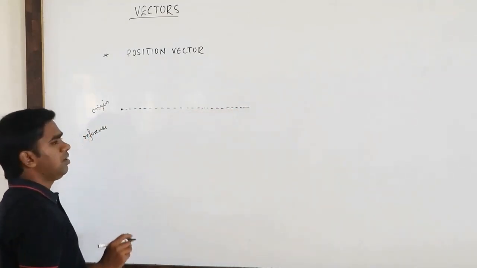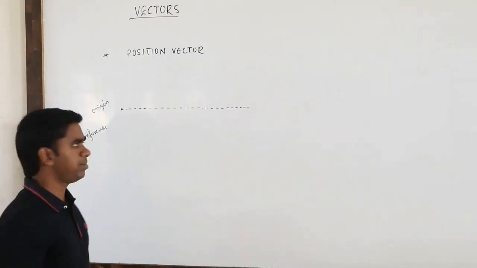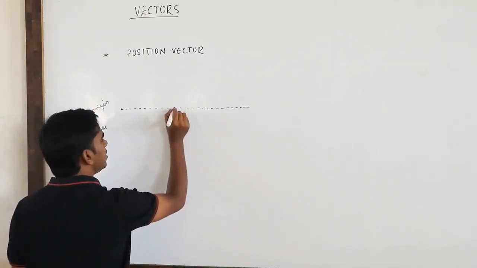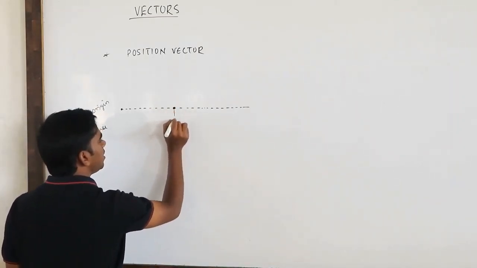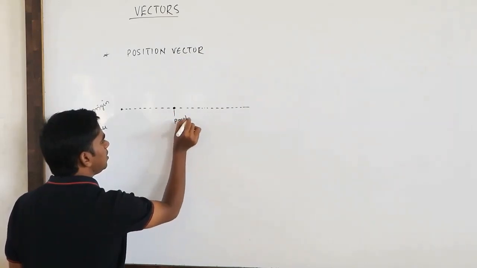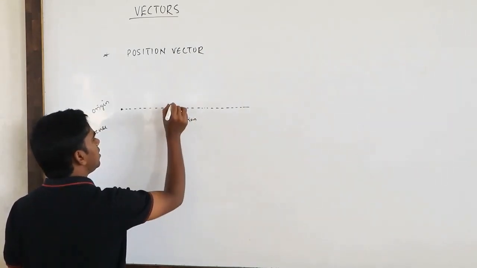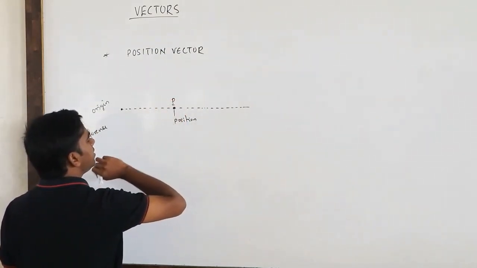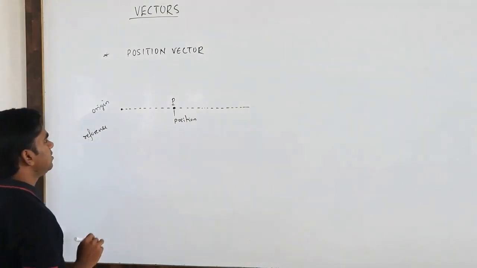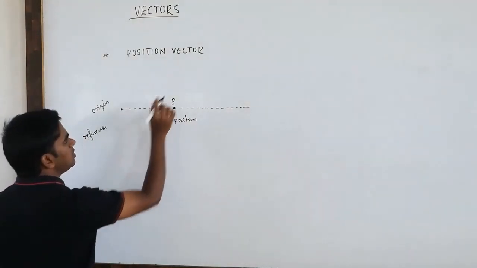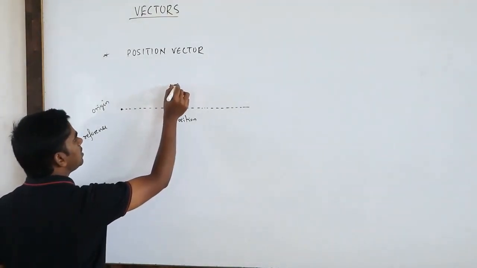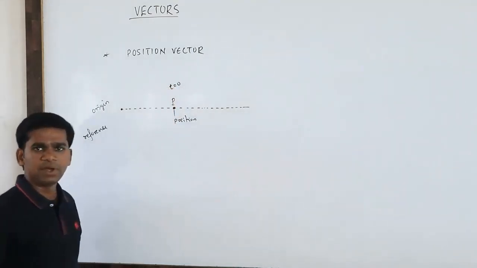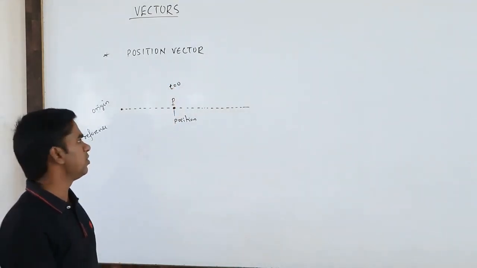Now, what is the position of the particle? The position of the particle is here. So this is the position of the particle, say P. I will write it as P, and what is the position vector? This is at time t equals 0, or time may be 1 second, 2 seconds, whatever.